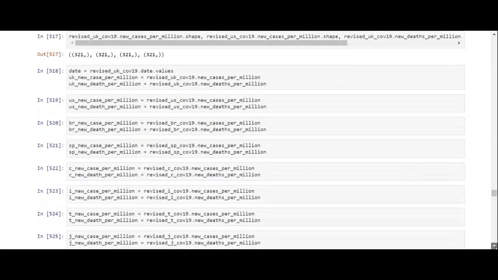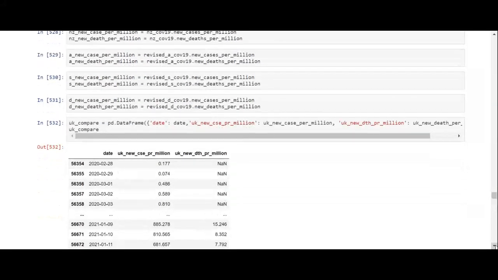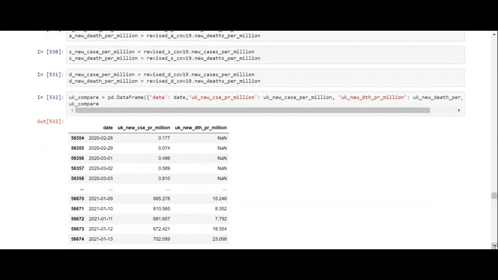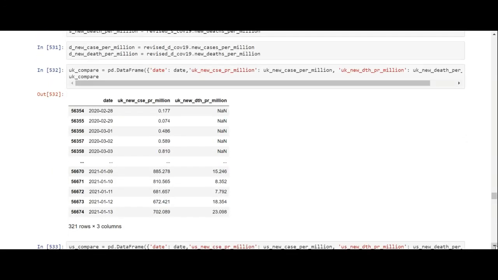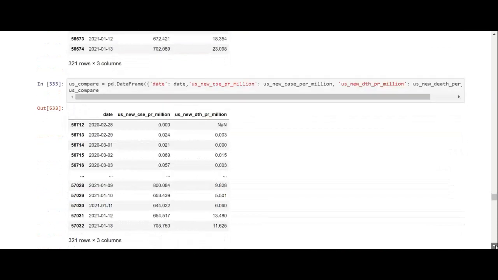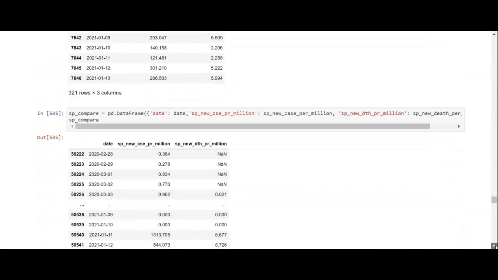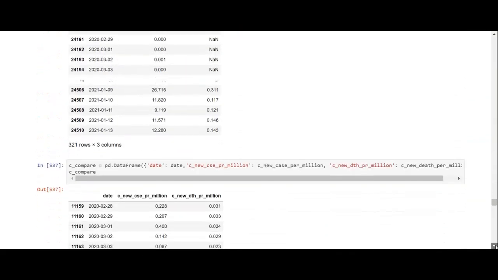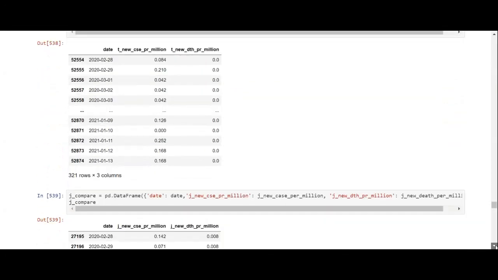And now what we have to do is define variables for all of this information, because we're going to be making a data frame on all of it. So every country that we've worked on, we've had to define variables. And now we've made new data frames for every country that we've worked on. So we keep scrolling down here through all the data frames for every country we've worked on.